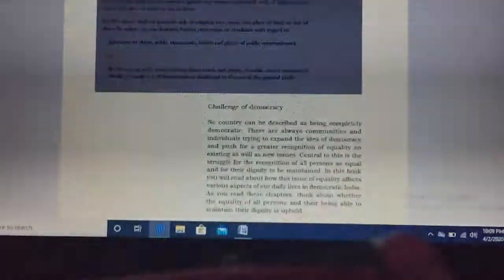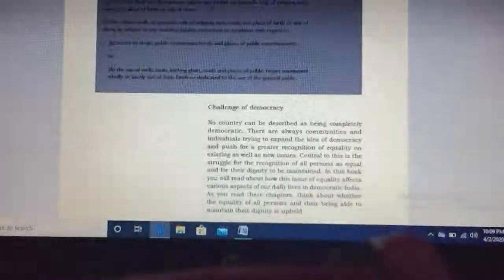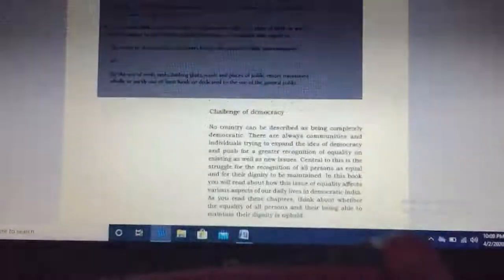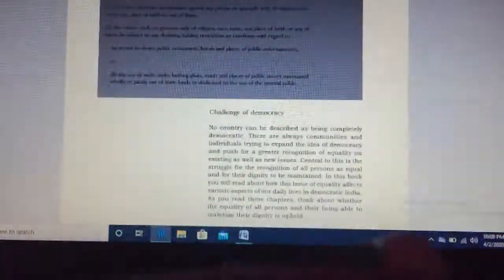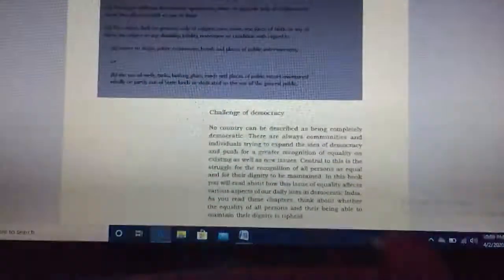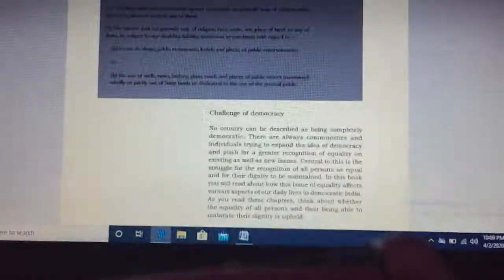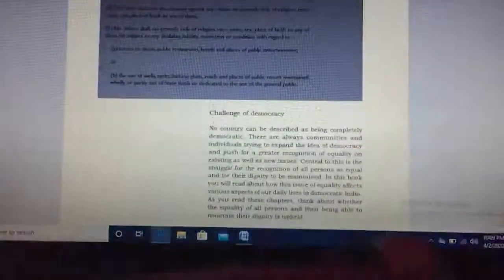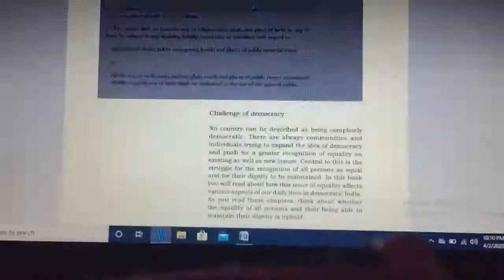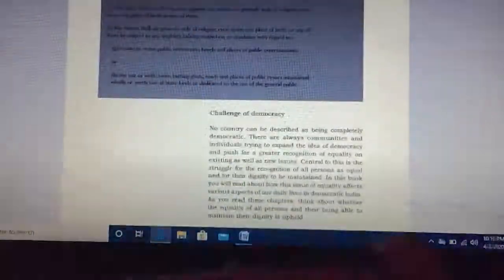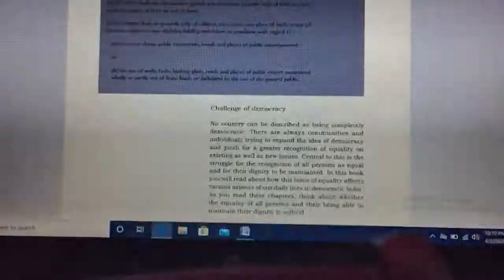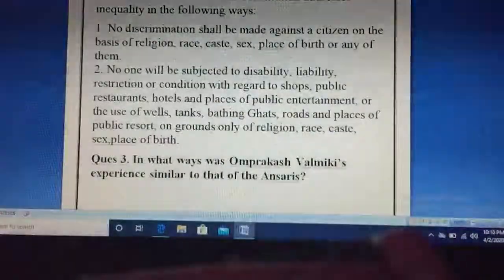The first clause: the state shall not discriminate against any citizen on grounds only of religion, race, caste, sex, place of birth, or any of them. And second, no citizen shall on grounds only of religion, race, caste, place of birth, or any of them be subject to any disability, liability, or condition with regard to access to shops, public places, the use of wells. So we need to read this box and answer a few questions.